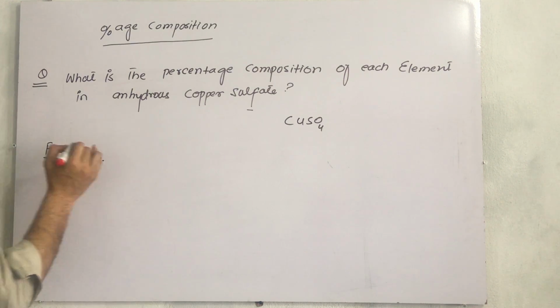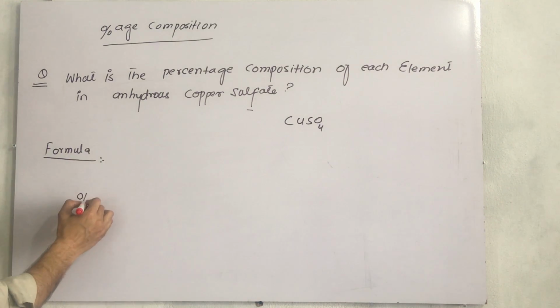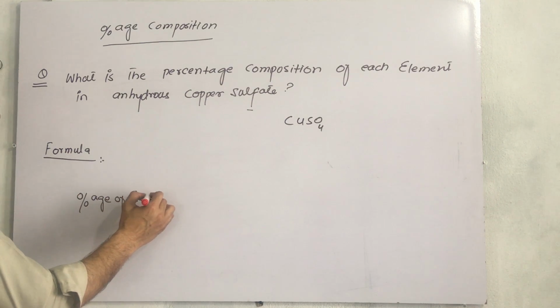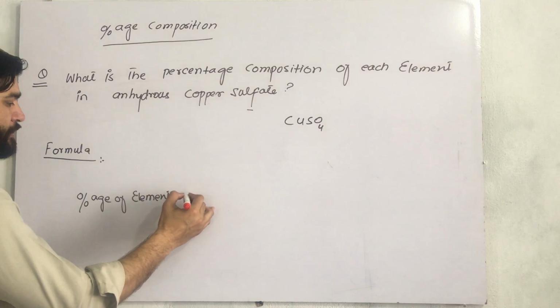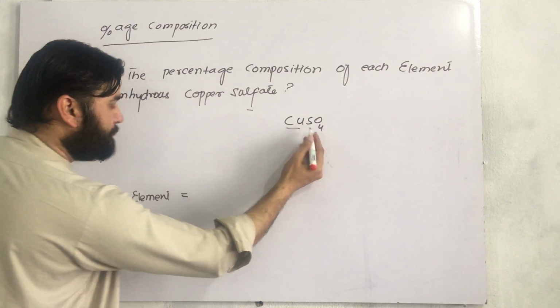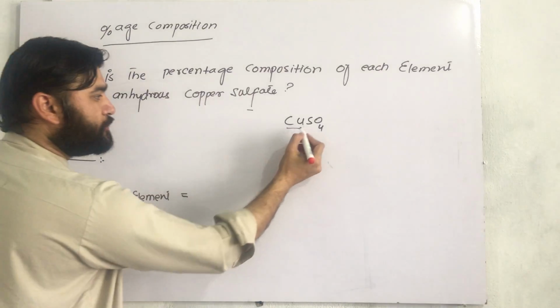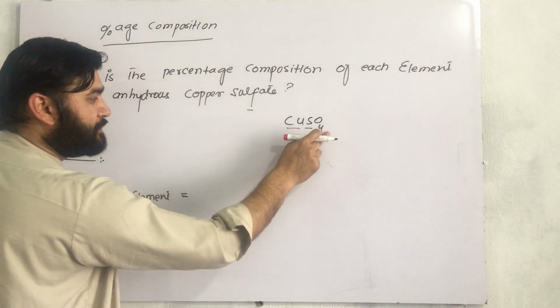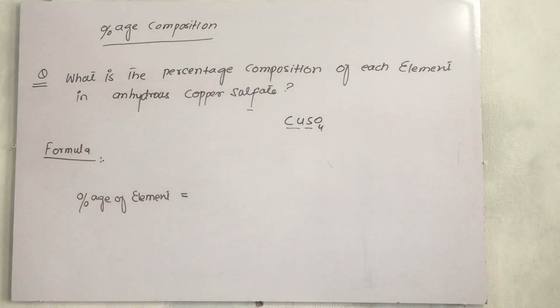The formula is: percentage of element, which we are going to find. Suppose if we find copper, we will write copper. If you want to find sulfur, we will write the name of sulfur. If we want to find oxygen, we will write the name of oxygen.